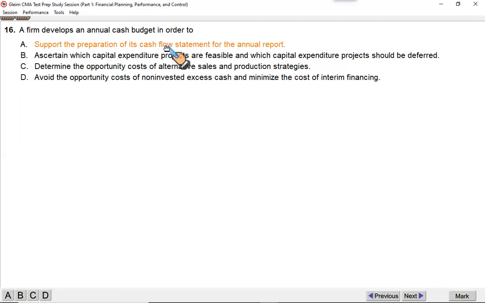Cash flow statement can be drawn in two ways. Either you have two trial balances, opening trial balance and closing trial balance, or you have two balance sheets, opening balance sheet and closing balance sheet. Cash budget is not an input to the cash flow statement.